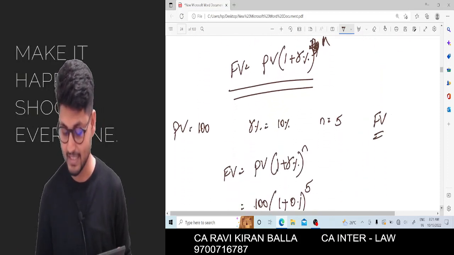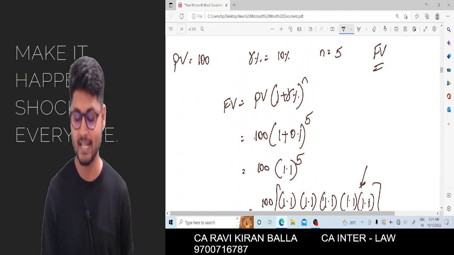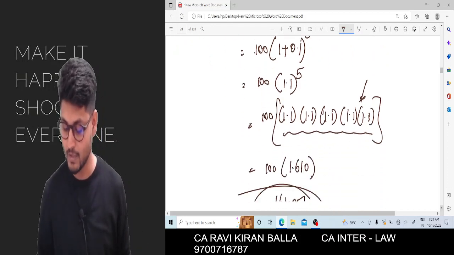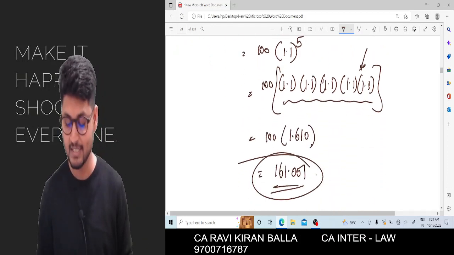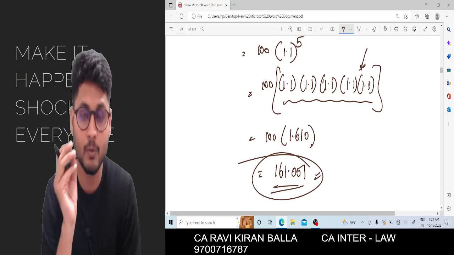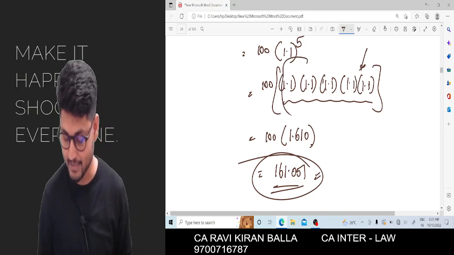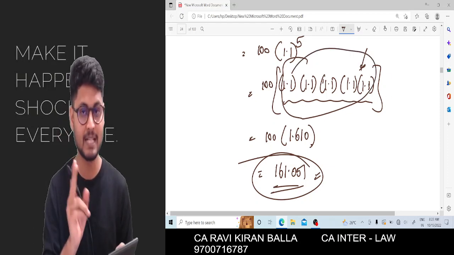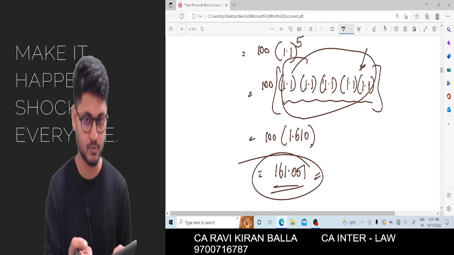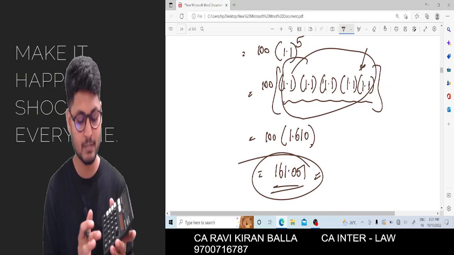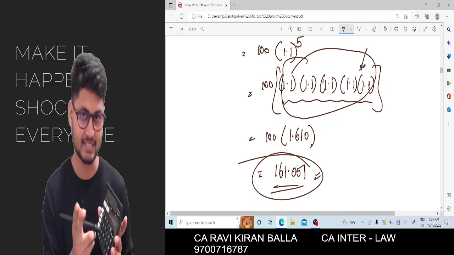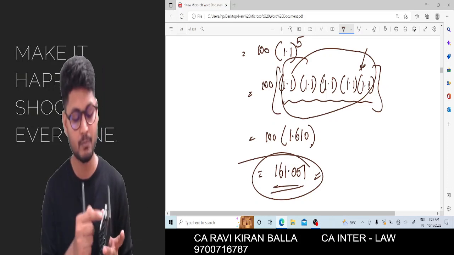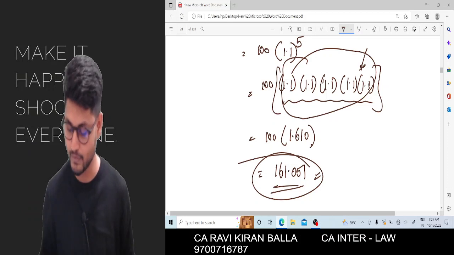So the question is, if you keep 100 rupees in a bank today at 10 percentage for n number of years, called 5, then the future value will become 161.051. This will be the answer. How did I calculate? Again I am repeating the same. 1.1 into, the multiplication button you need to press 2 times, then equal to. When you press equal to for the first time, it got calculated twice. So 2 years have been done. Now 3, 4, 5, the answer will be 1.61051.